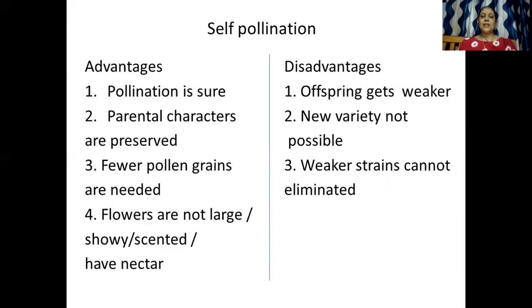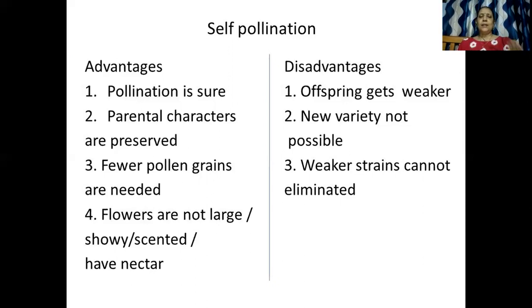The parental characters are preserved. So whatever the characters of the parents are, they are also seen in the next generation. Pollen grains need to be produced in a very small number because there is no wastage, as they have to fall in their own home. Yes, okay. So the number of pollen grains needed is very few. The flowers need not be very large, need not have much scent or nectar. That means the flower need not utilize much energy to make the flower decorative.